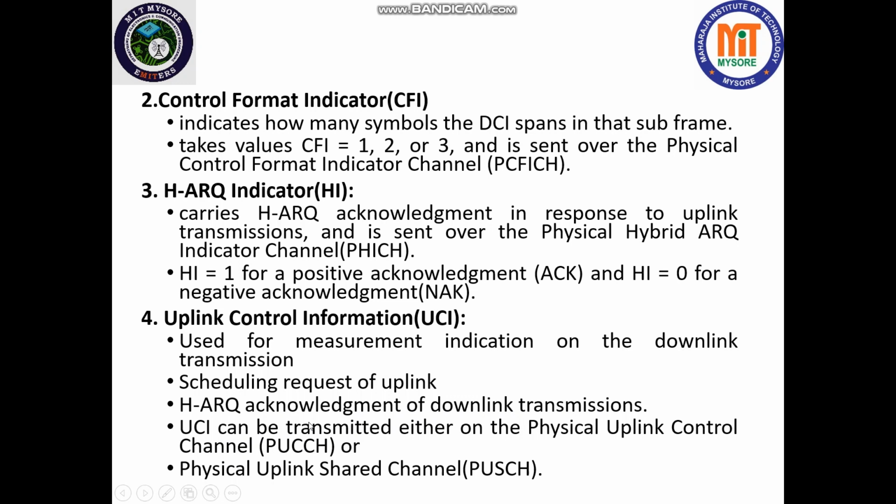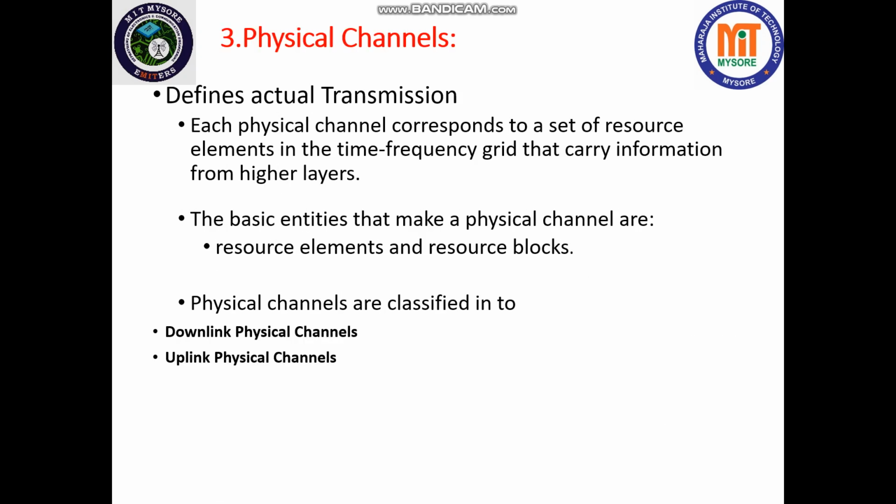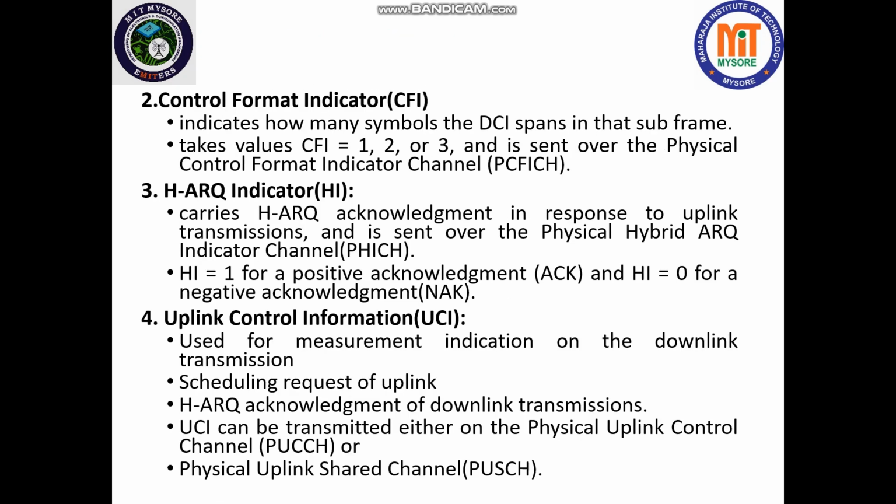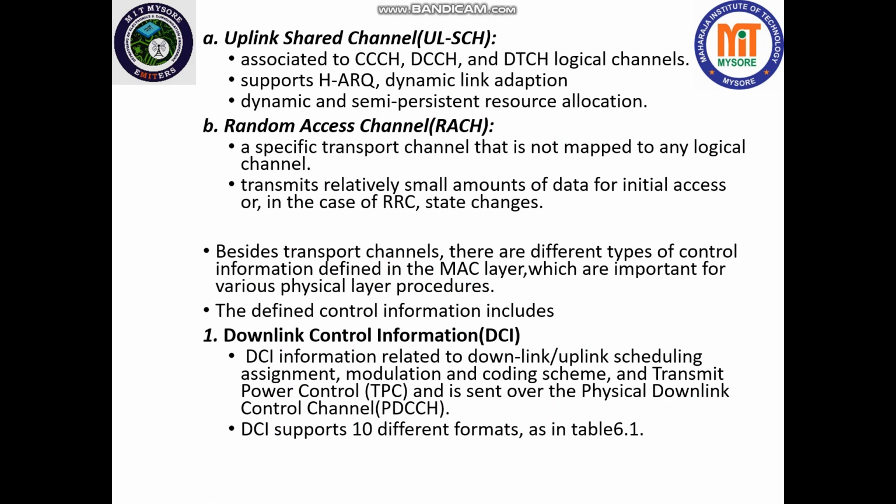UCI can be transmitted either on the physical uplink control channel or physical uplink shared channel, PUSCH. So these are the control information required for the MAC layer.